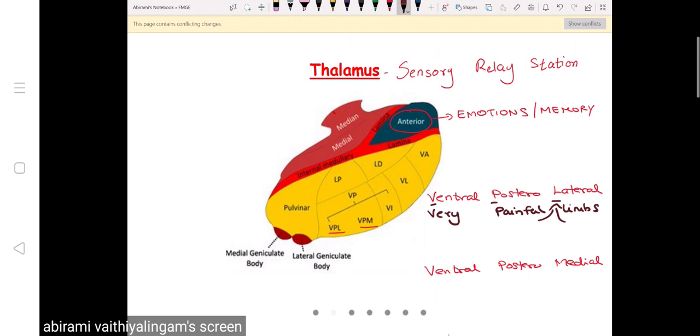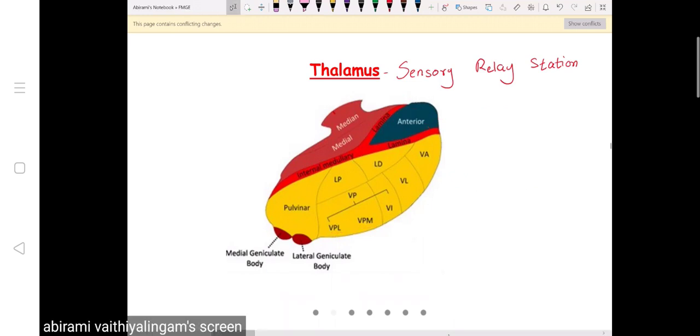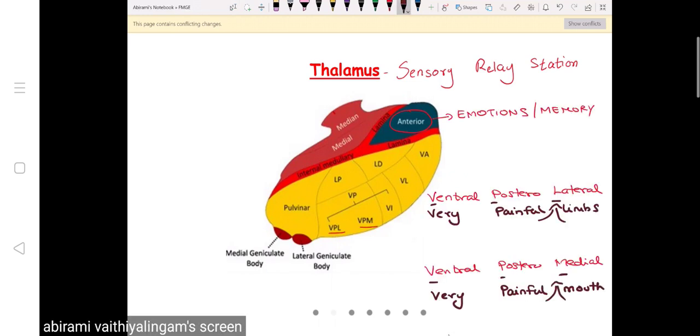So what is the function of the ventral posterolateral nucleus? Pain sensation from limbs. It carries the pain sensation from limbs. What does VPM stand for? Pain from the mouth travels through the VPM nucleus, ventral posteromedial nucleus. So if you got it, VPL stands for ventral posterolateral nuclei of thalamus. How will you remember that? Very painful limbs, which means VPL carries pain from the limbs. VPM stands for very painful mouth, which means it carries pain sensation from the mouth and also the face. Because the mouth is on the face only, no? So mouth and also face.